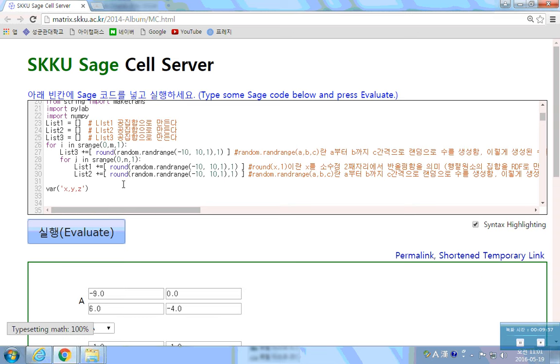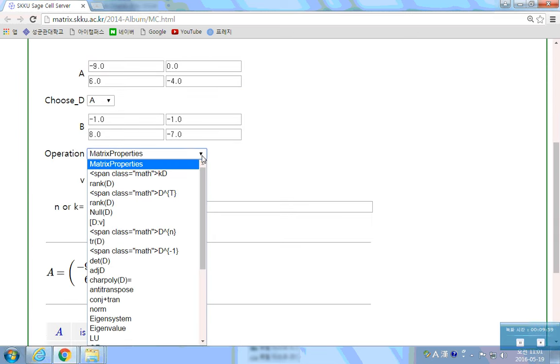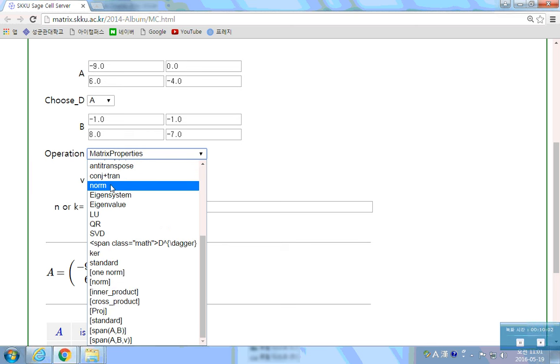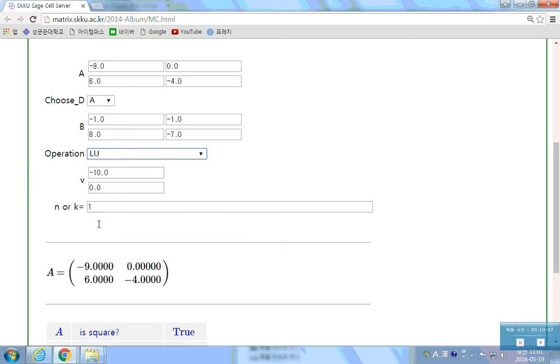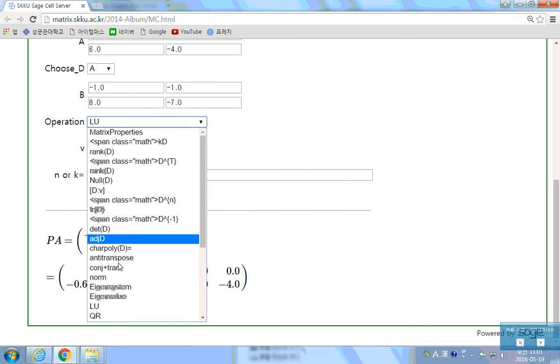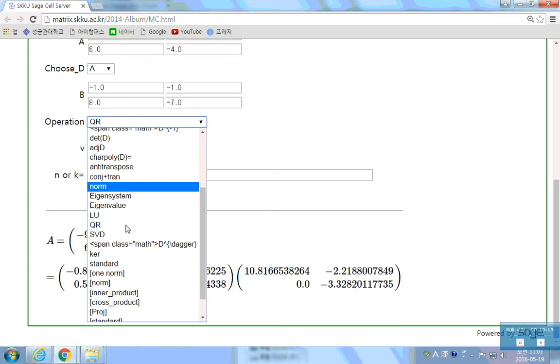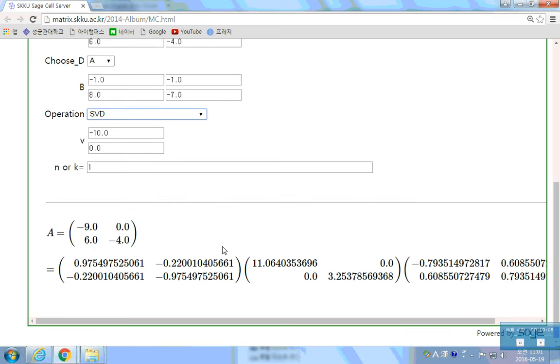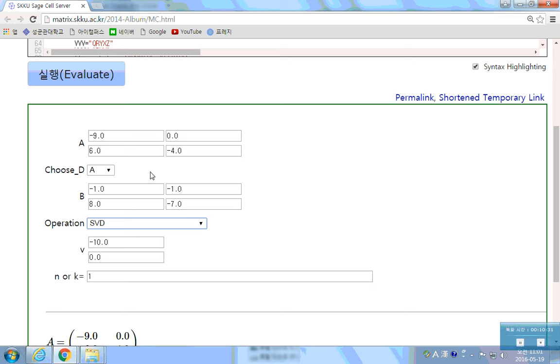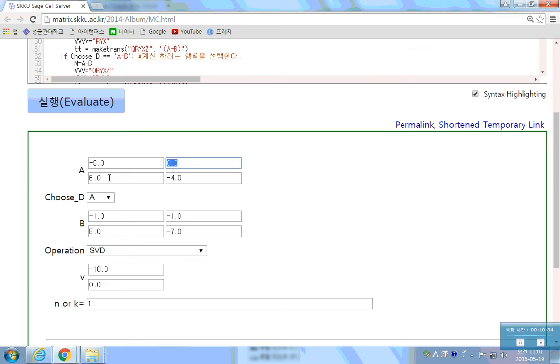Here, for this matrix, we can find ranks and nullities and norms and eigenvalues and eigenvectors, and here we can do the LU decomposition of this matrix, and we can do the QR factorization of this, and I also added the singular value decomposition of this matrix like this. U, sigma, V transpose. This is an orthogonal matrix, this is a diagonal matrix, and these are the singular values, and this is V transpose.